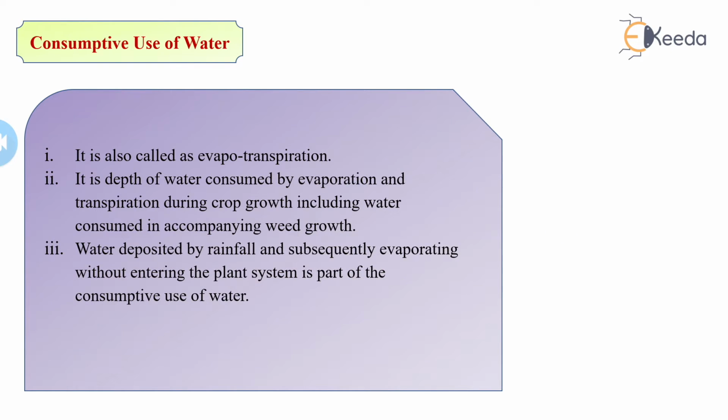Water deposited by rainfall and subsequently evaporating without entering the plant system is part of the consumptive use.